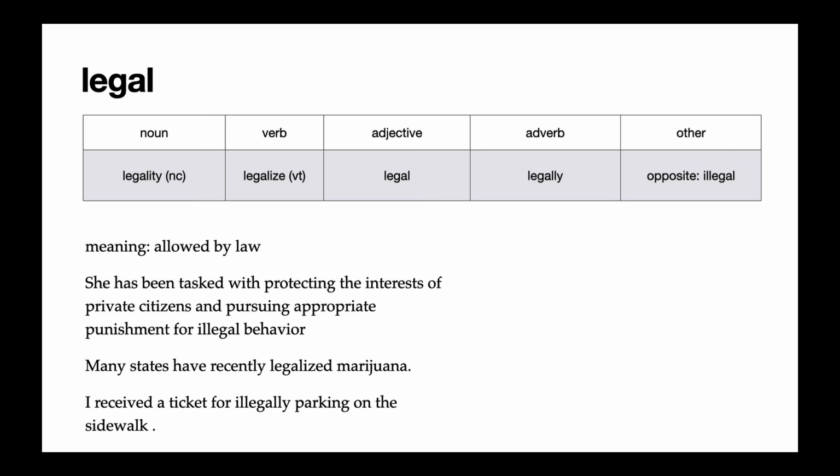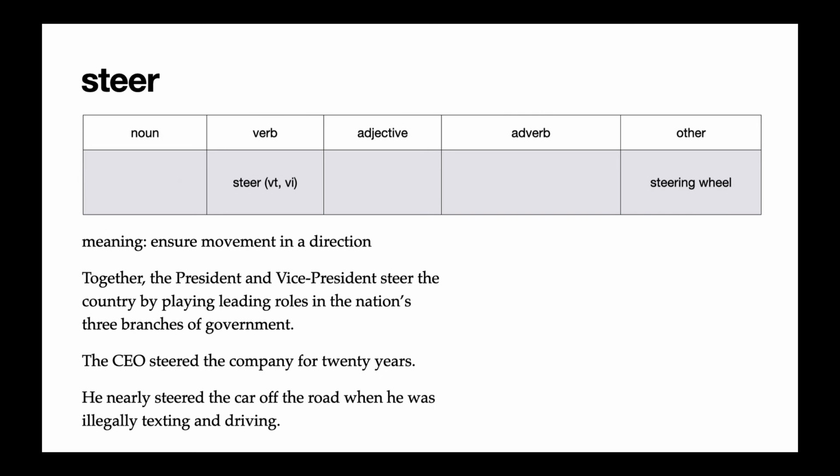We use the adverbs legally and illegally often because we're describing actions. Our next word is steer. Steer can be a transitive or an intransitive verb, and it means to ensure movement in a direction. So to move something in a specific direction.